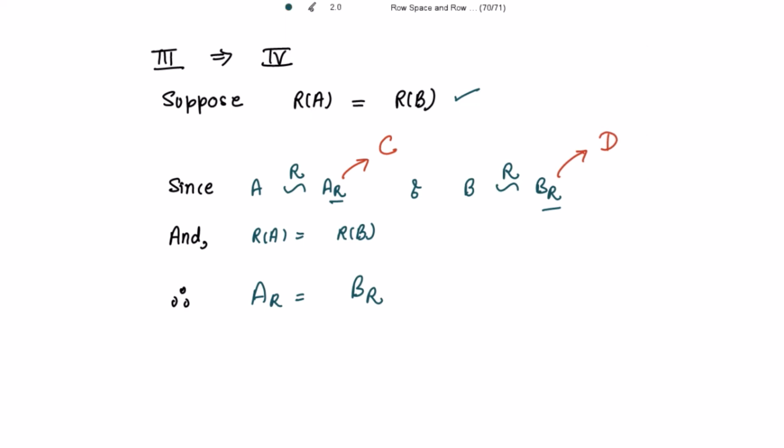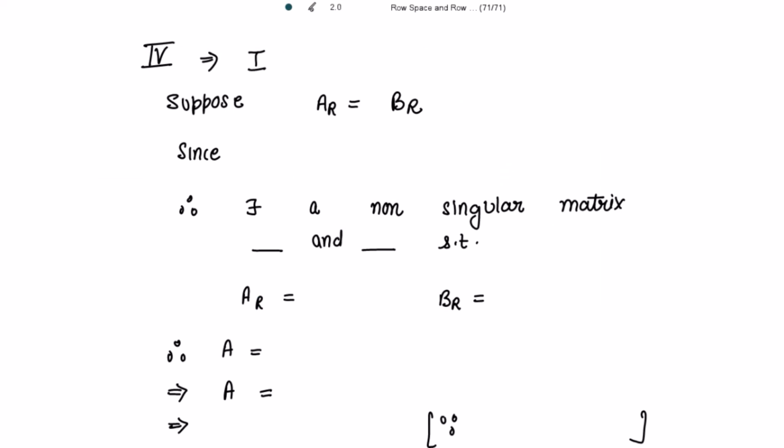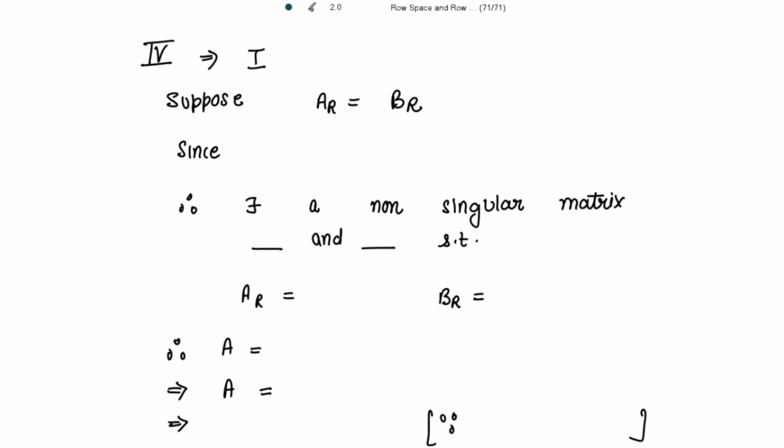Fine. Alright. Next, it is given to us that AR is equal to BR, right? The row echelon forms of A and B are equal. This is given to us now, and we have to prove back the statement 1, that is, B is obtained from A by applying the row operations. To this statement we have to reach. Alright.